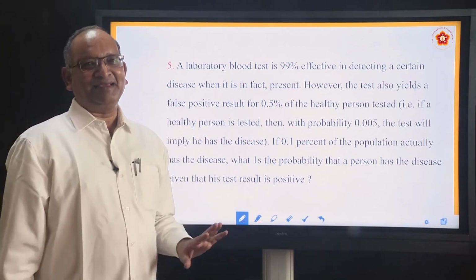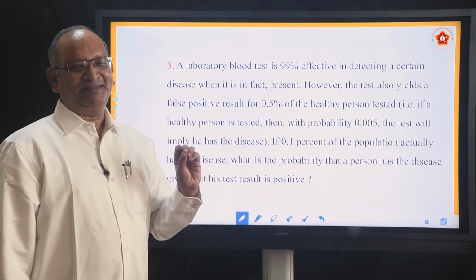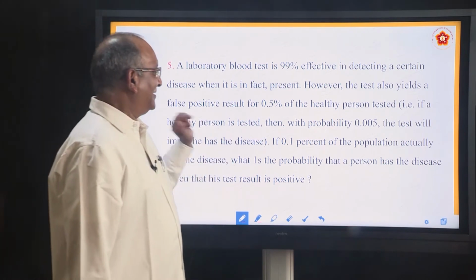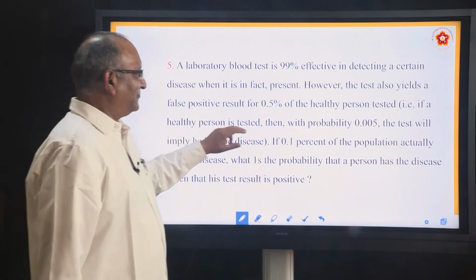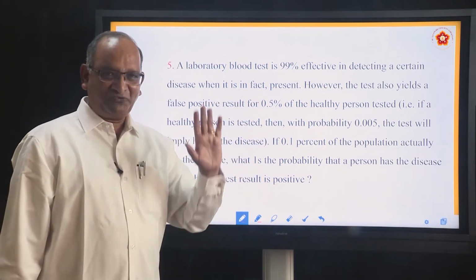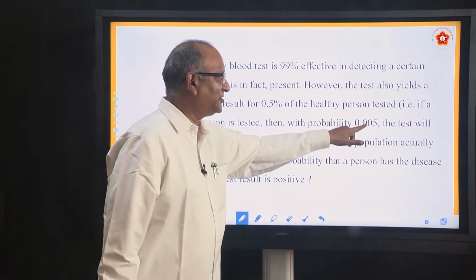A person is healthy, but there is a small percentage that it gives the positive result even for him. Healthy person tested, 0.5% means what? 0.5 by 100 is nothing but 0.005.